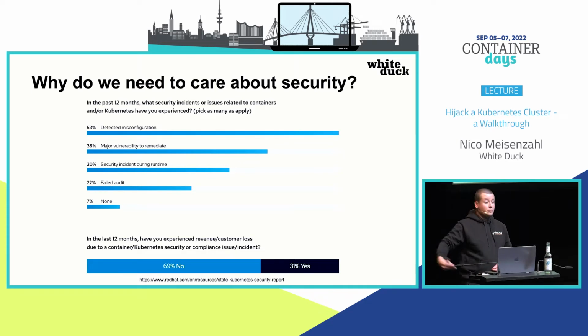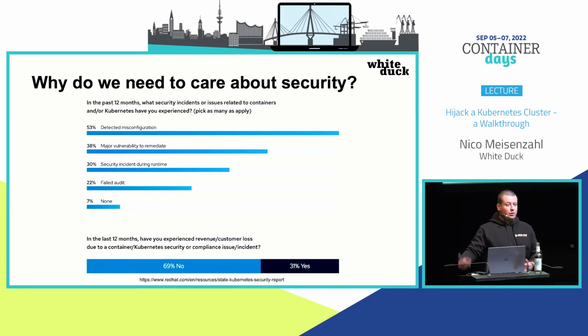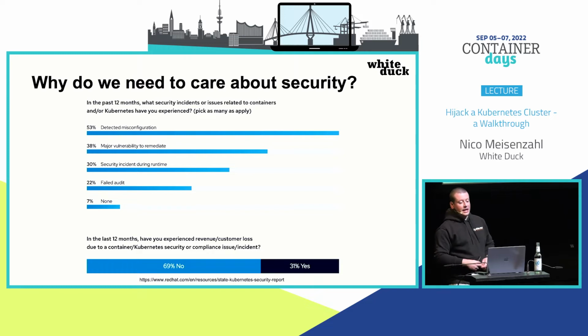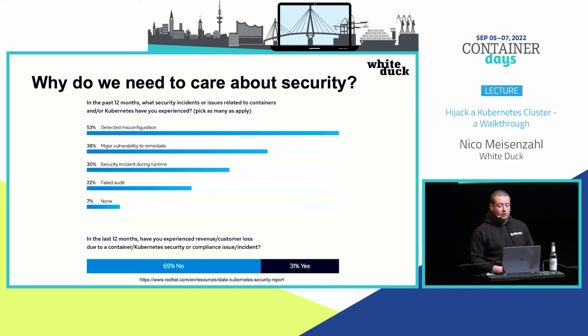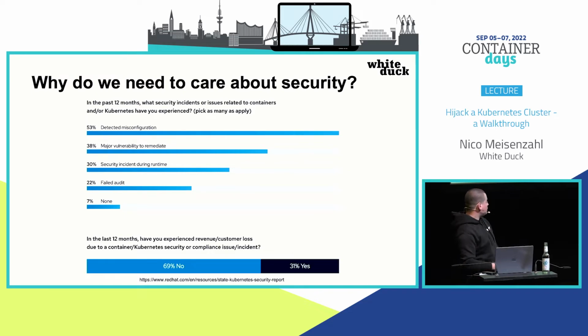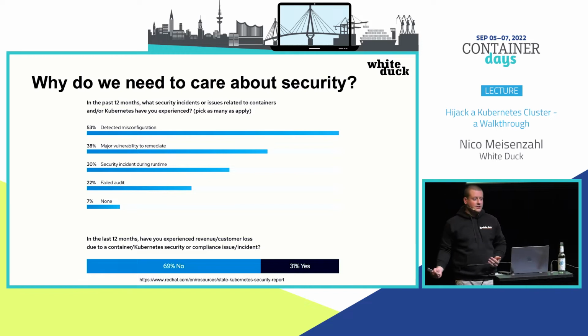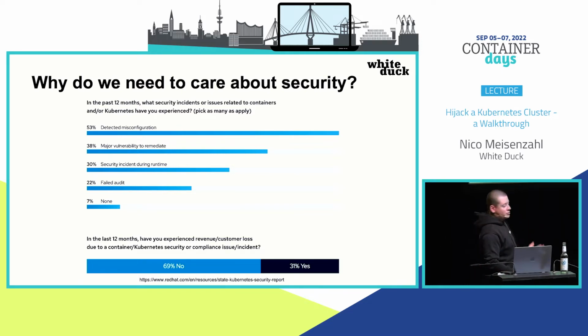We had a security issue even in runtime, so really deployed and running in your Kubernetes cluster, and also failed or missing audits was around 22%. They also asked if a company had revenue or customer loss due to those security issues, and here nearly 31%, more than 30%, said, yeah, we had an issue here. So it looks like we still need to talk about the basic stuff of container and Kubernetes security. Otherwise, the numbers should be different.